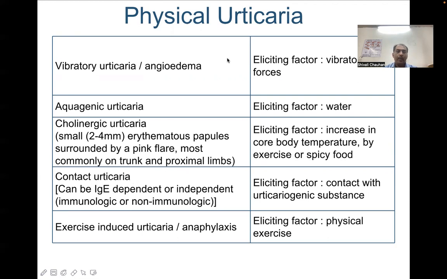This type of urticaria mainly manifests as 2 to 4 millimeter small erythematous papules, which are surrounded by a pink flare, most commonly seen on the trunk and proximal limbs. An increase in the core body temperature, which can be due to exercise, weather or hot spicy food, can be an eliciting factor for cholinergic urticaria.